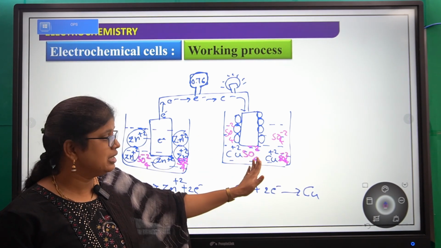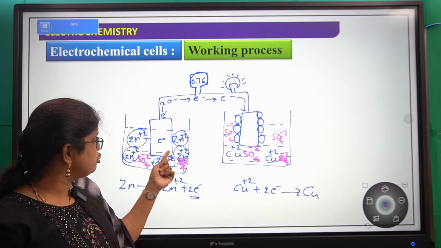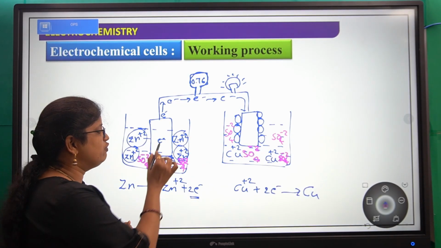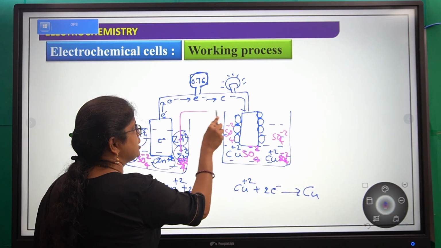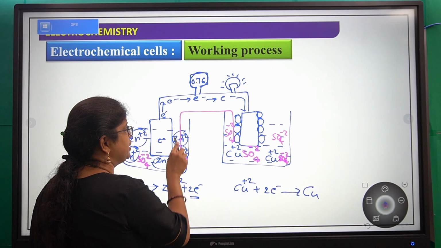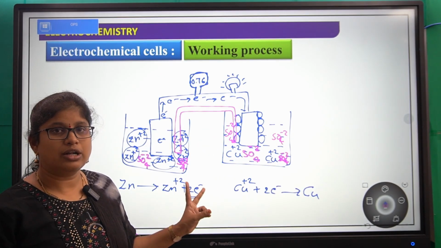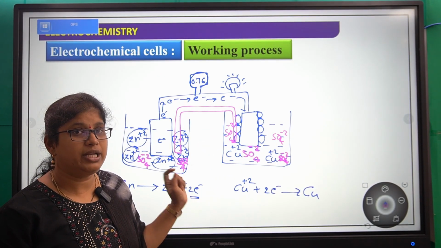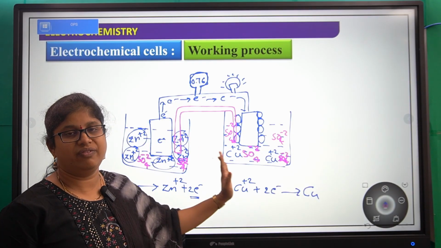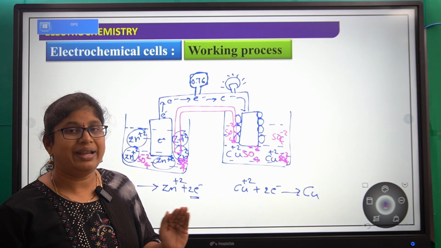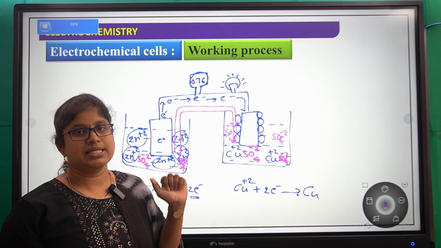To do that, what are we doing? We are connecting these two solutions with a salt bridge. Why are we connecting these two electrolyte solutions with the salt bridge? Only to maintain equilibrium between the two solutions, to maintain an equal number of ions.